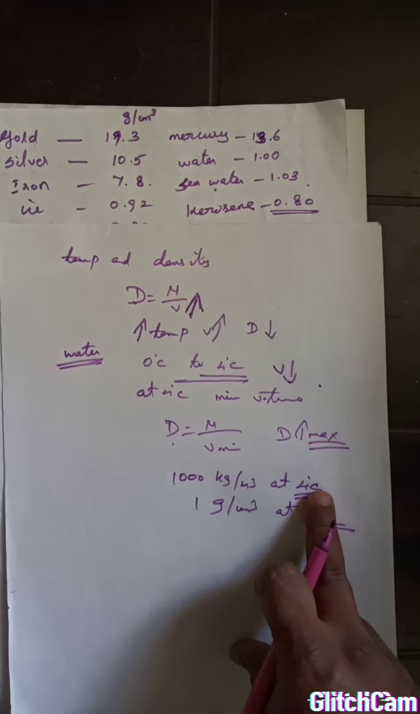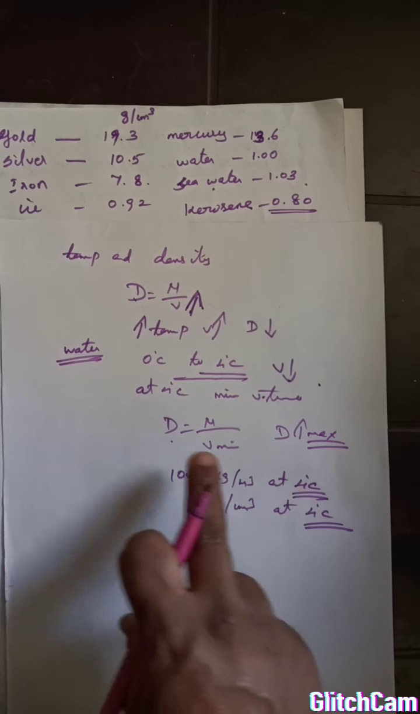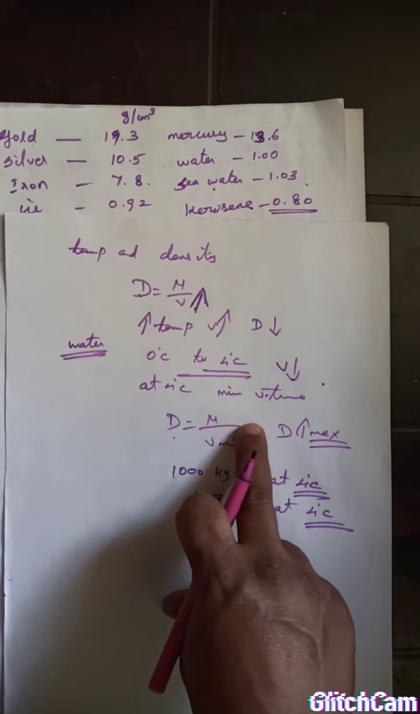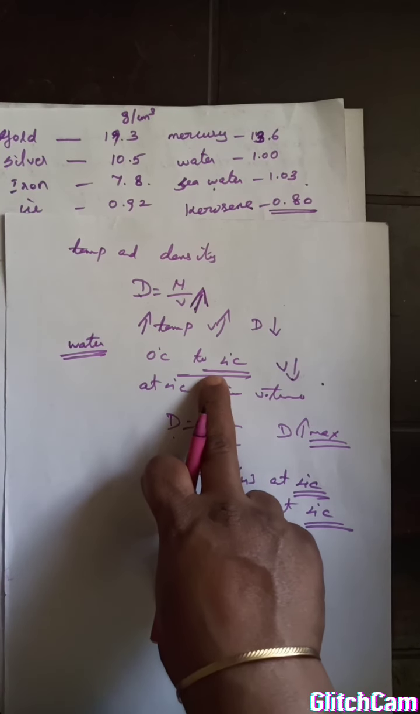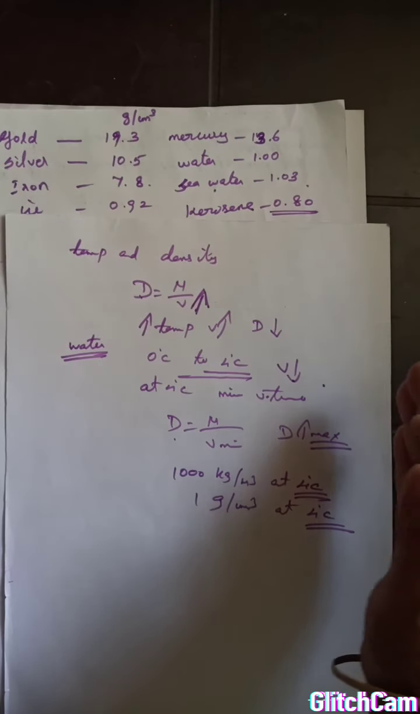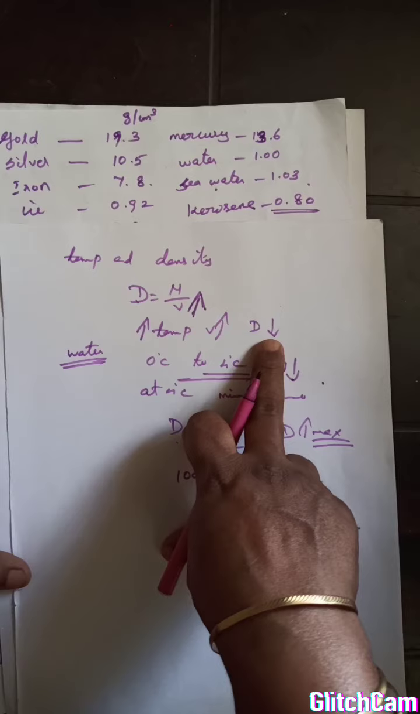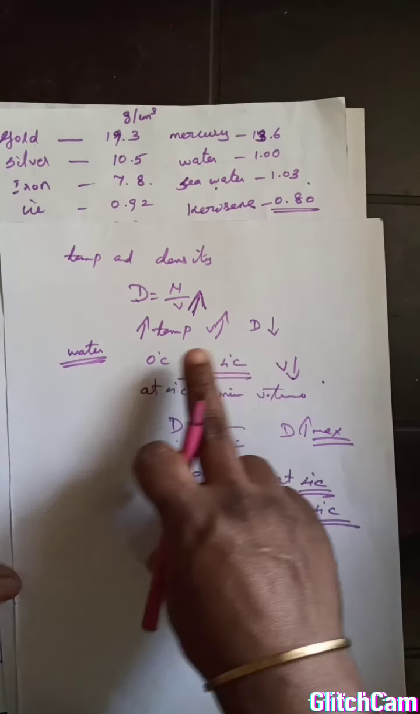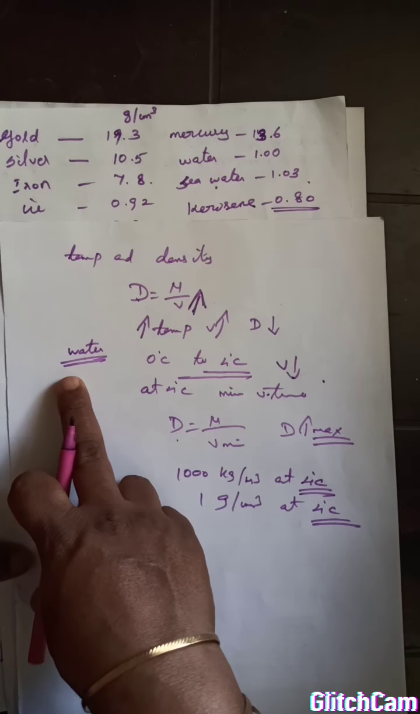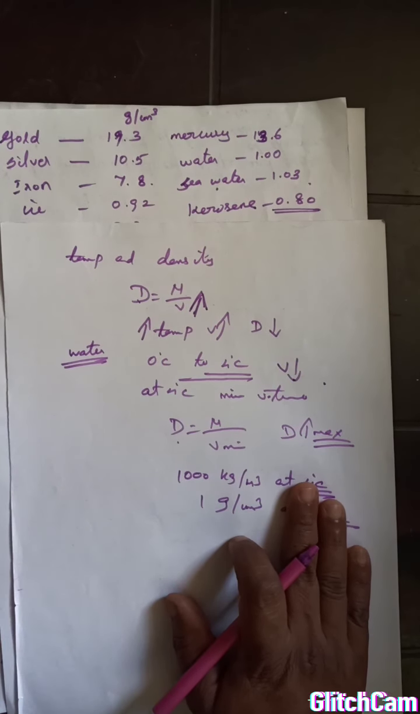Why do we mention 4 degree Celsius? Because at 4 degree Celsius, water has a minimum volume. After we increase the temperature, the water also starts expanding, volume increasing. If volume is increasing, density is decreasing. So water has a maximum density at 4 degree Celsius. I hope you understood this.